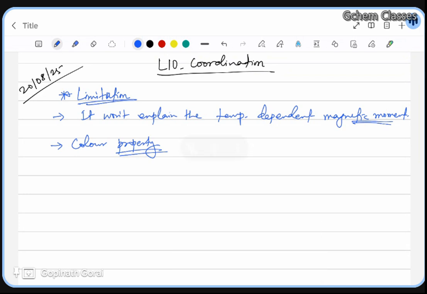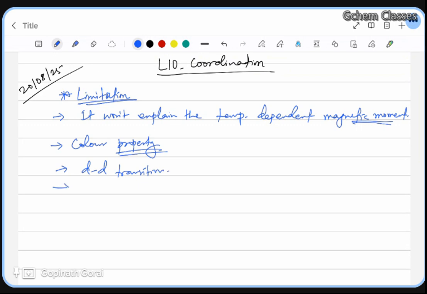So we are not dealing with how transitions are happening, like d-d transition. We are not seeing any type of transition. This is the limitation.